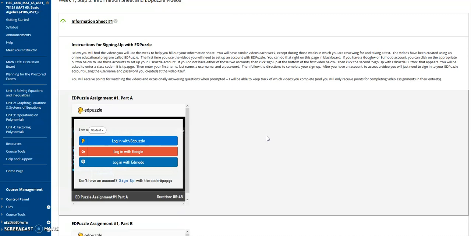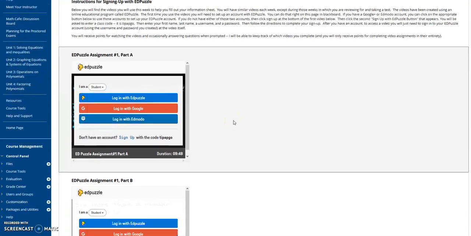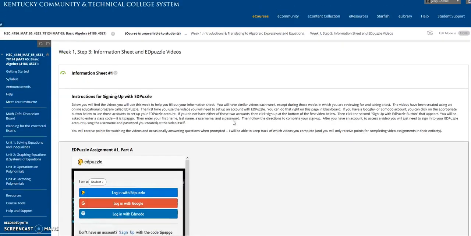Alright, after you create or sign up once, you should be able to log in right from this page. Sometimes, if I'm using the same computer, it will automatically have me logged in when I access these videos. So you're going to access the videos, and use them to help you fill out the information sheet.